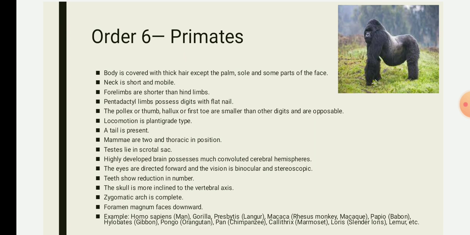The eyes are directed forward and surrounded by a bony ring. The femur has no third trochanter, and the mode of locomotion is plantigrade, which means walking on the sole with the heels touching the ground, for example humans.